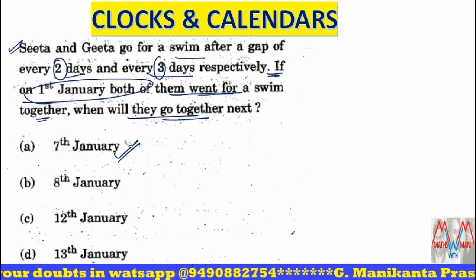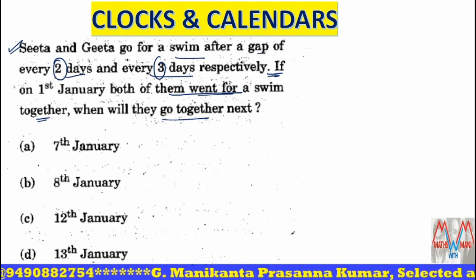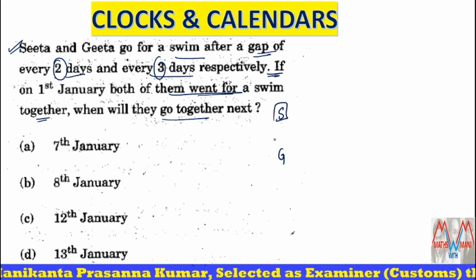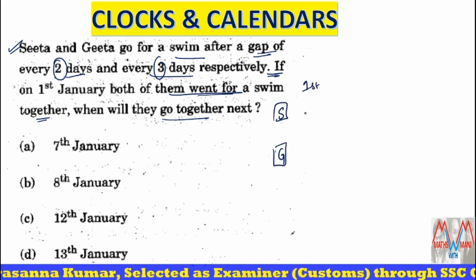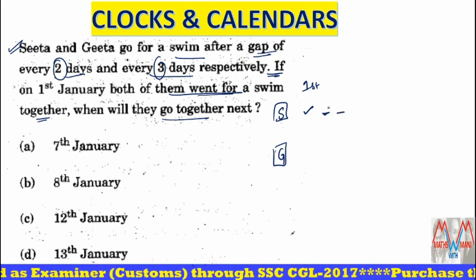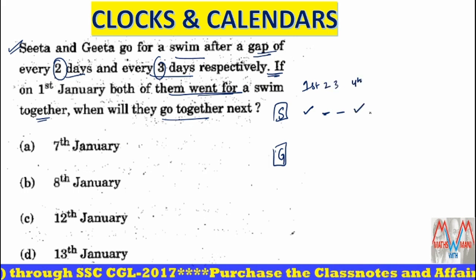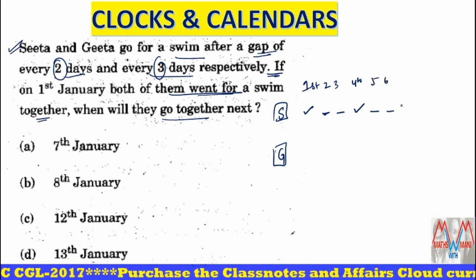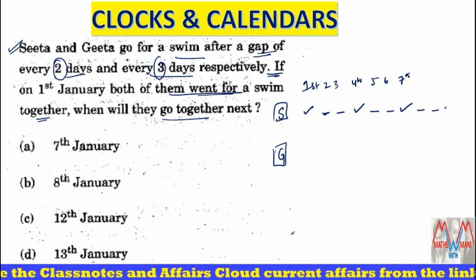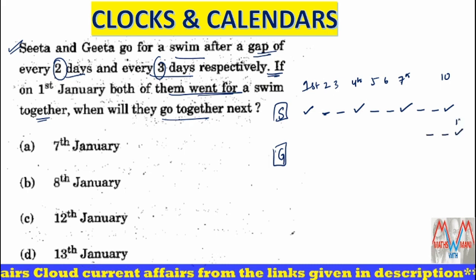That is wrong. Why? Because if you observe the question carefully, a gap of every 2 days, that means suppose this is Sita and this is Geeta. On Jan 1st, Sita went and she took a gap of 2 days. That means 2nd, 3rd, and on 4th she went. Again a 2 days gap, that is 5, 6, and on 7th she went. 8th, 9th, next 10th she went. Next 11th, 12th gap, 13th she went.